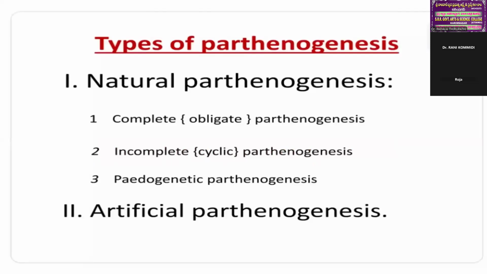Types of parthenogenesis: generally we discuss 3 types, but majorly 2 types are there. The first one is natural parthenogenesis and the second one is artificial parthenogenesis.